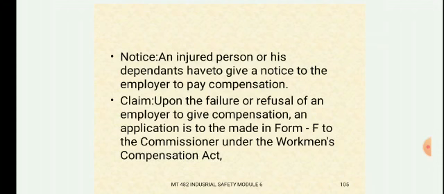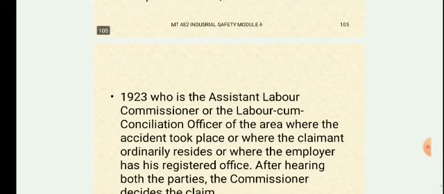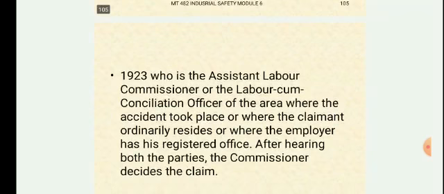Okay, so if he is not well informed, then he cannot do anything. Then claim. What about claim? Upon the failure or refusal of an employer to give compensation, an application is to be made in Form F to the Commissioner under the Workmen Compensation Act 1923. And who is the Commissioner? He is the Assistant Labour Commissioner or the Labour Conciliation Officer of the area where the accident took place, or where the claimant ordinarily resides, or where the employer has his registered office.